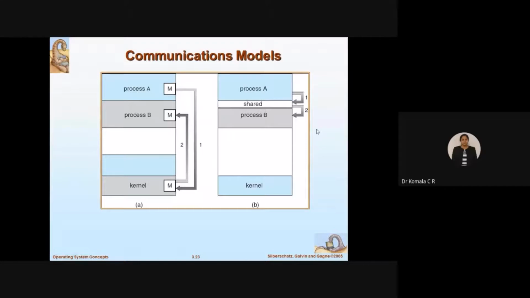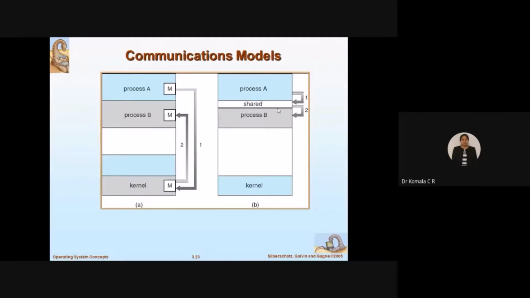Same thing is explained in the form of models here. I have diagram A and diagram B here. Same diagram A, I have process A and process B, and here is my kernel. Here 1 indicates that first it will execute process A, it will allocate memory for process A. Second, it will also allocate memory for process B. Same thing here you can see with the concept of shared memory here.